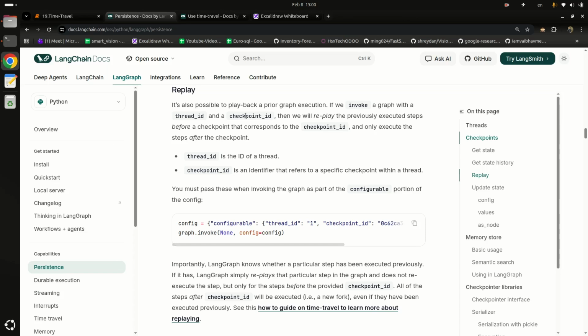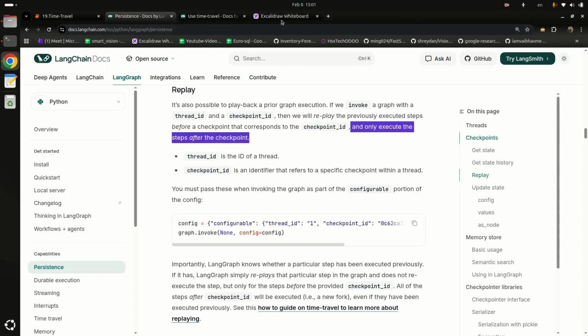So today basically we are going to discuss time travel. It is saying it's also possible to replay a prior graph execution. To do that we need a thread ID and a checkpoint ID. Then we will replay the previously executed steps before the checkpoint that corresponds to the checkpoint ID, and only execute the steps after the checkpoint.